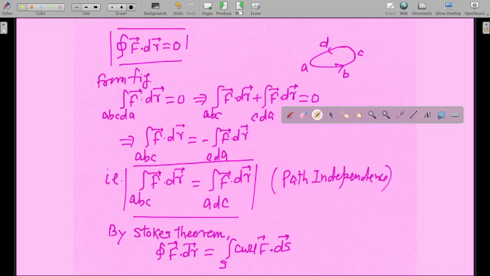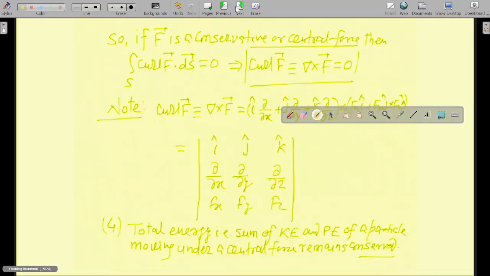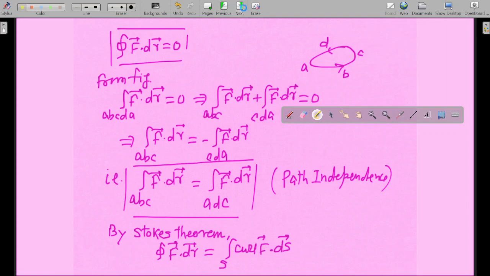So in order to qualify UPSC CSE by taking physics as an optional subject, you have to mug up certain things. You cannot understand everything, because you cannot be a physicist here. You don't have that much time. So by Stokes theorem, you have this.